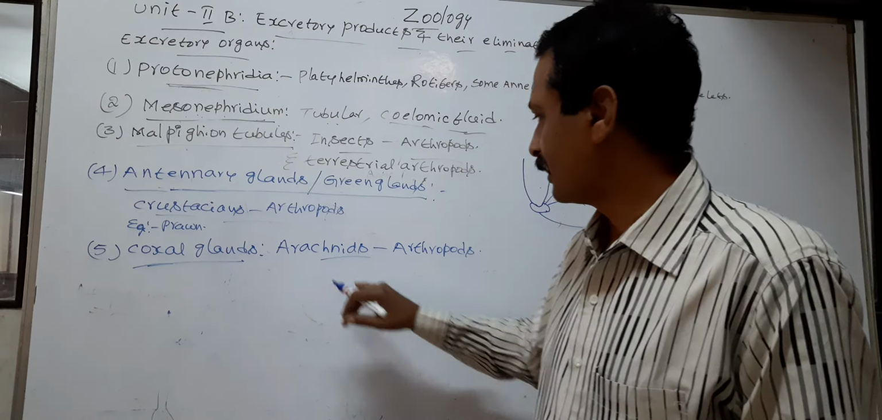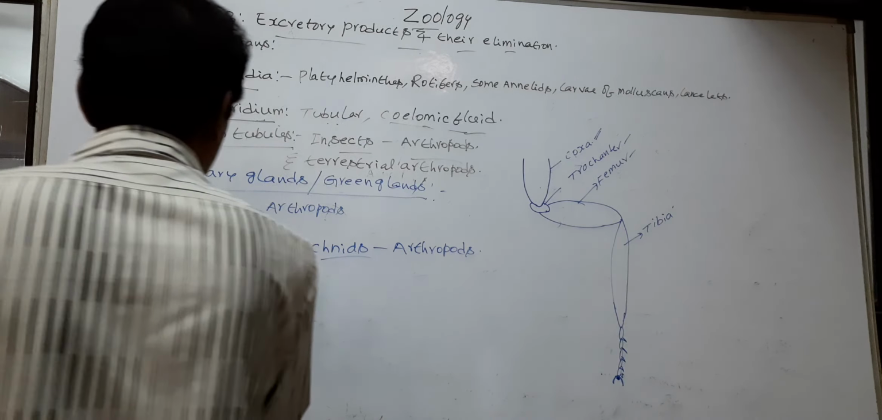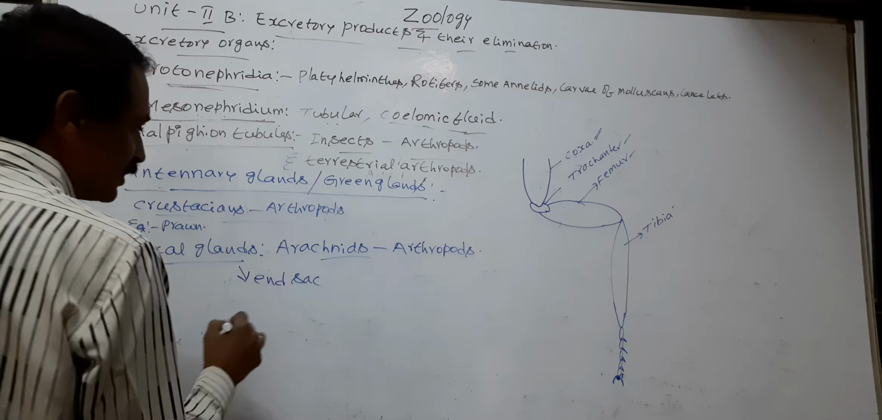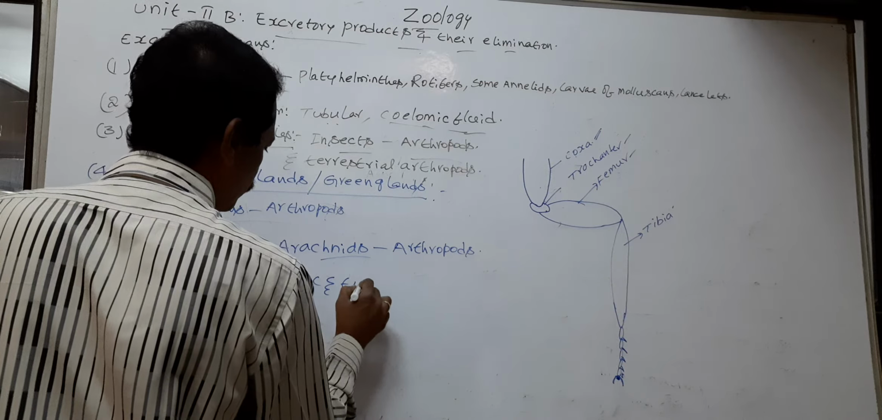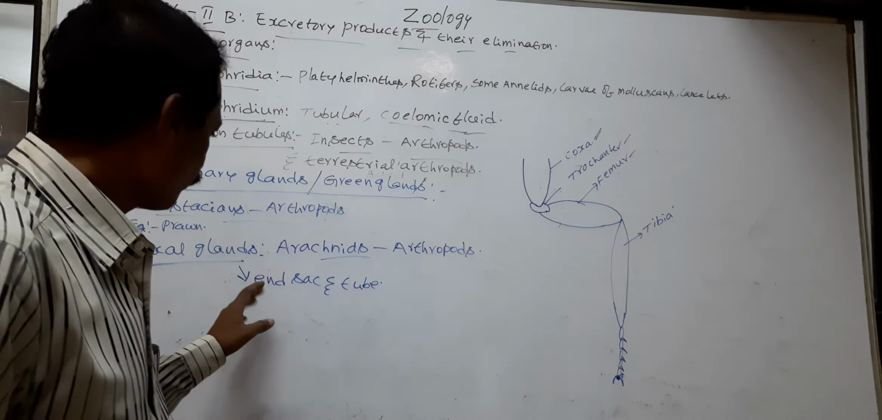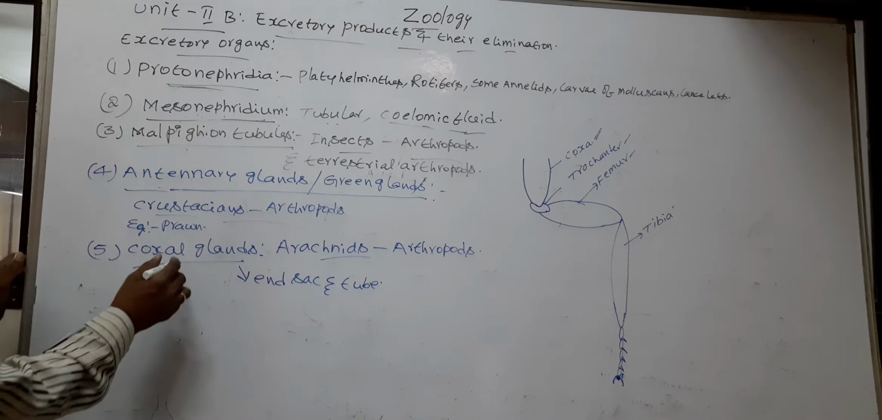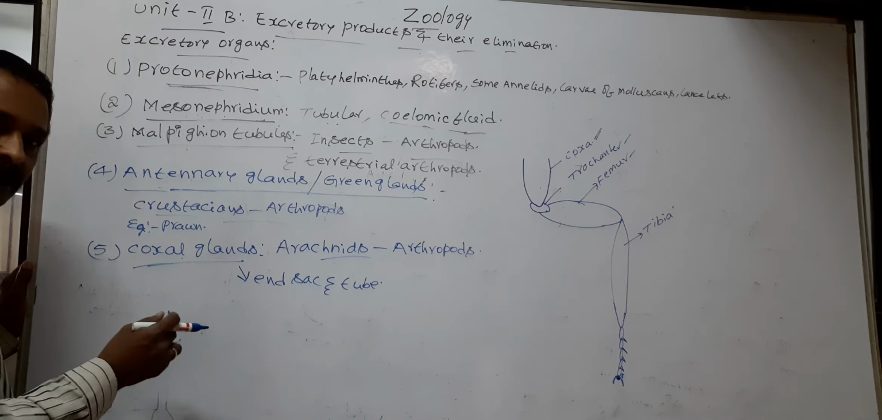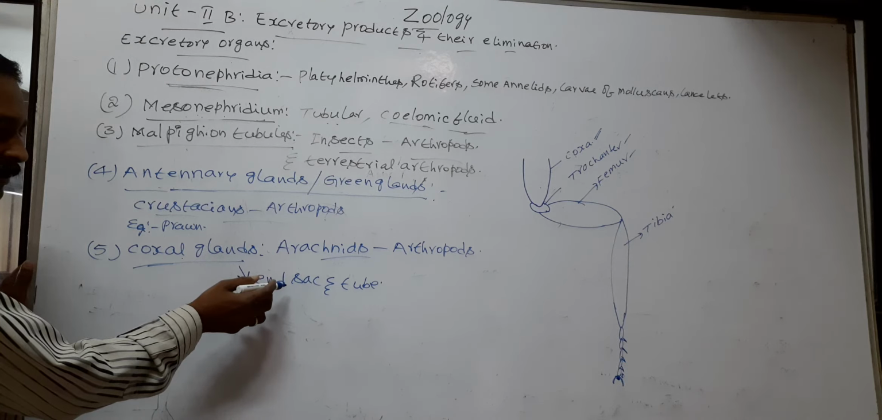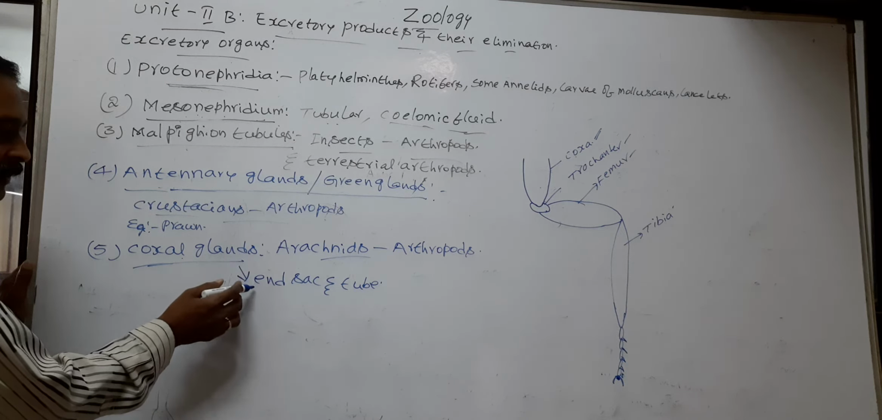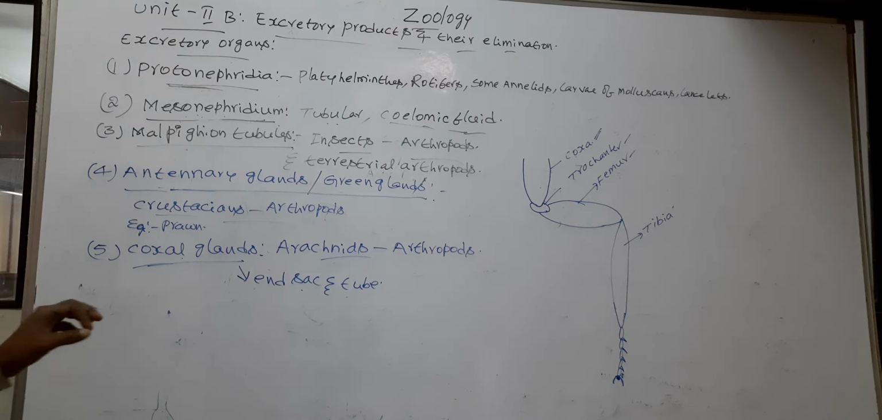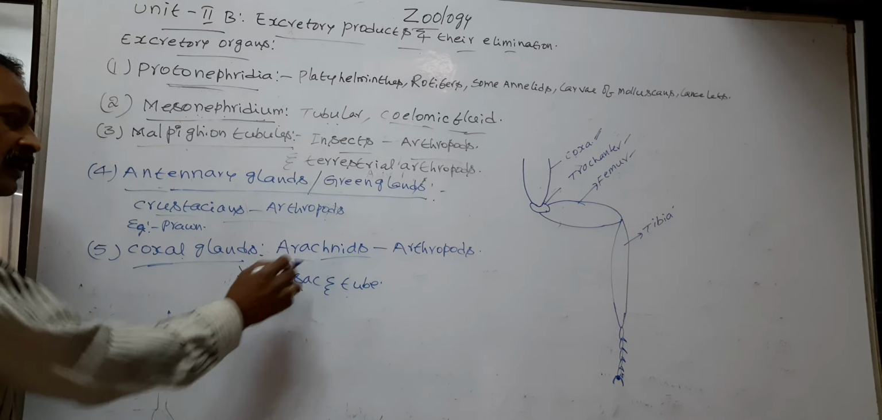Coxal glands are found in arachnids. Coxal gland possesses an end sac and a tube. The coxal glands also collect the waste from hemolymph. It's stored in the end sac and discharged through the tube-like structure. So coxal glands are found in arachnids.